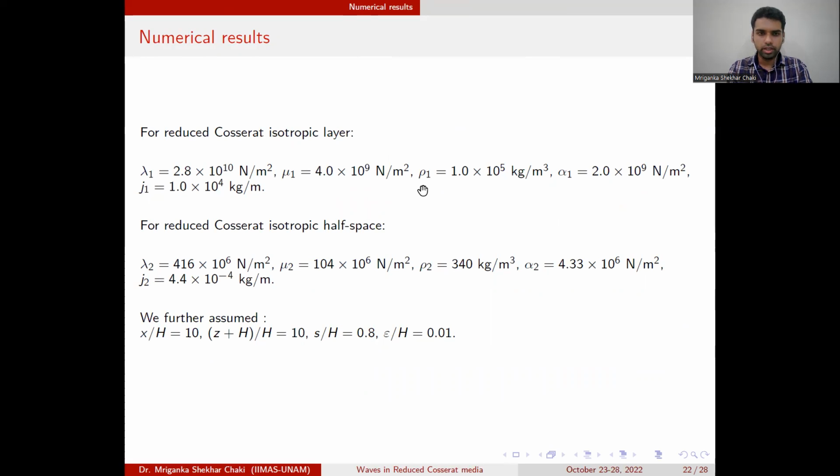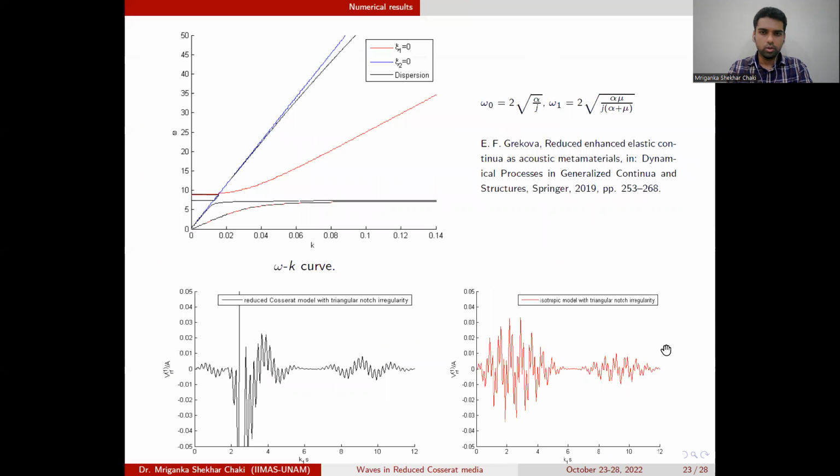We consider some data for the Cosserat material, and we plot the dispersion curve. In this particular case, the dispersion curve breaks into two parts, and we have this gap. This is a non-propagative region, also known as the bandgap. Due to this gap, it has application in acoustic metamaterials, and this paper is important for application purposes. We also see a discontinuity in the amplitude profile of the displacement component. If you compare this with the isotropic case, we do not have this kind of discontinuity, and this is due to the critical angular frequency.